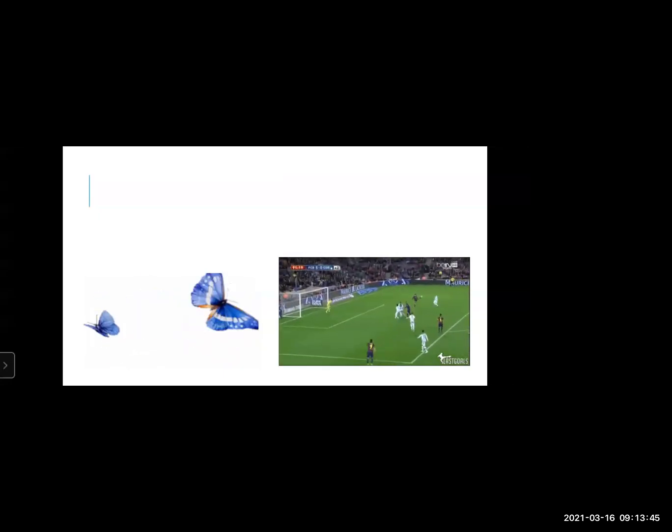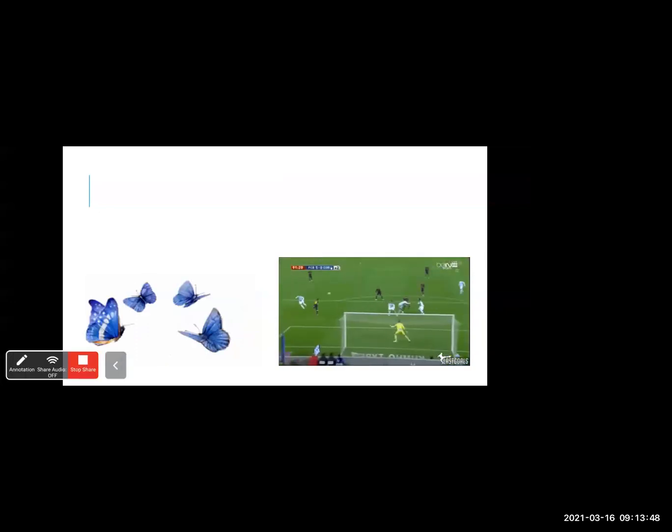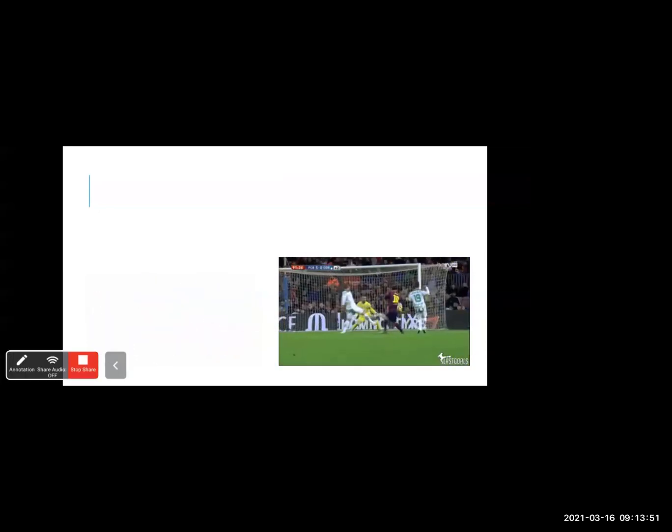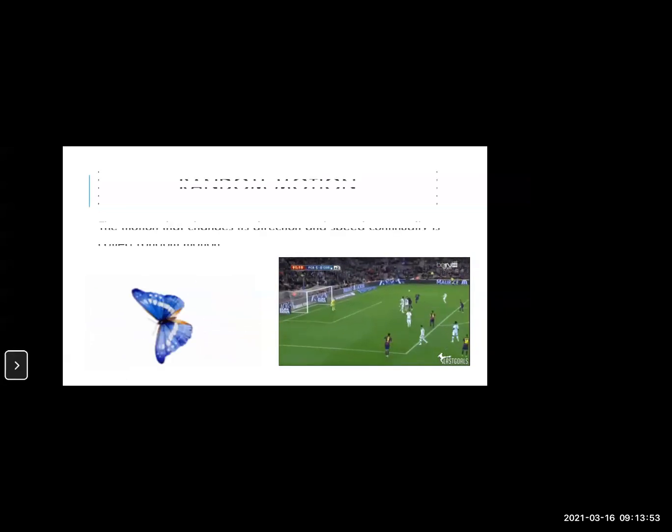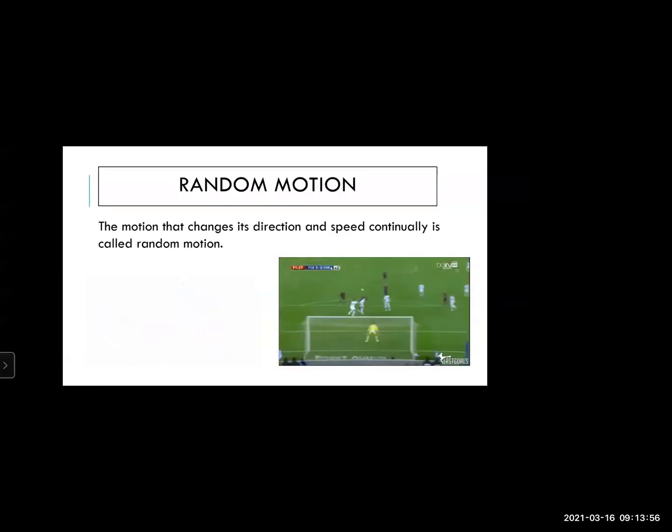Next, we'll move to the other part. Now here you all can see the butterfly. So how are the butterflies moving? Is there a proper pattern in which they are moving? They are in random motion. Yeah, they are moving randomly here and there. Very good. And if we talk about the players of football, again you can see the motion is not fixed. They are moving randomly here and there. So such a type of motion, we can place it under random motion.